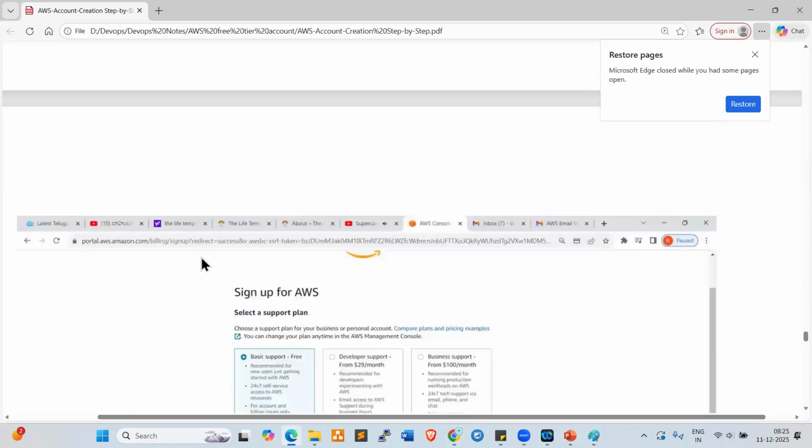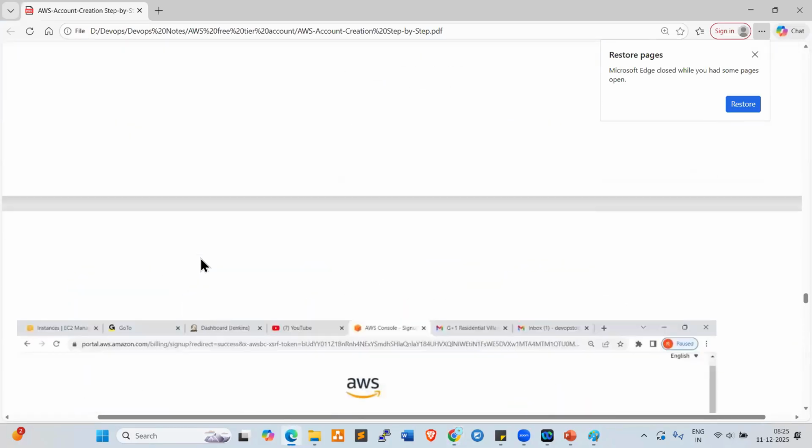I'll share with you this document. You can follow this document and you can create your AWS account.